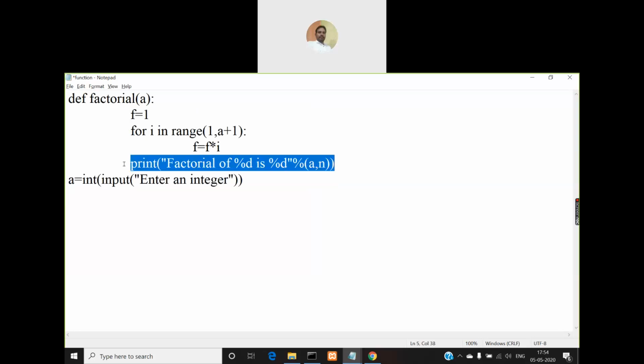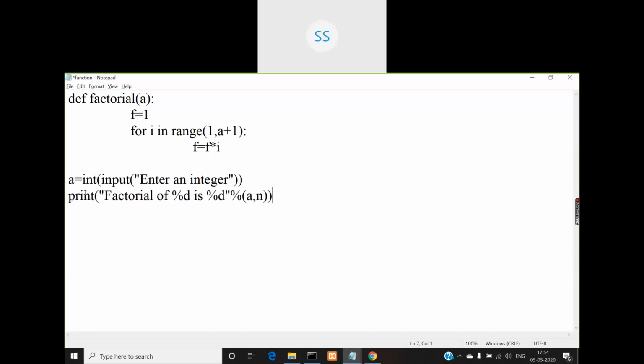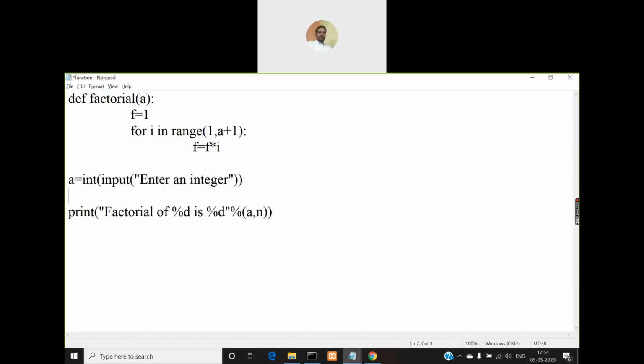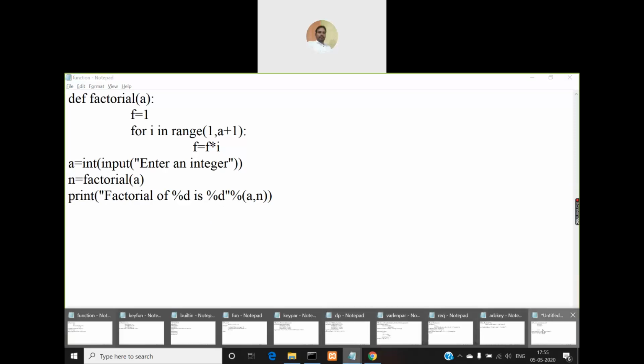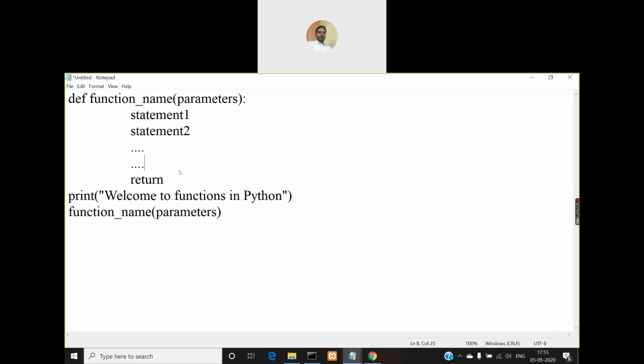Sir, once again tell the reason. Yeah, let me come. The reason is, in C language you have a starting point for execution of your program, that is the main function. Yes or no? Yes, sir. We say main is the starting point of execution for a C program.